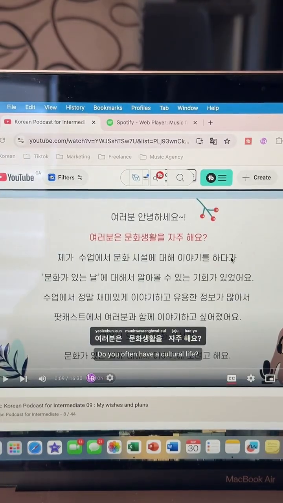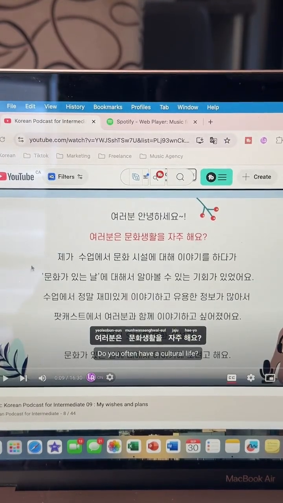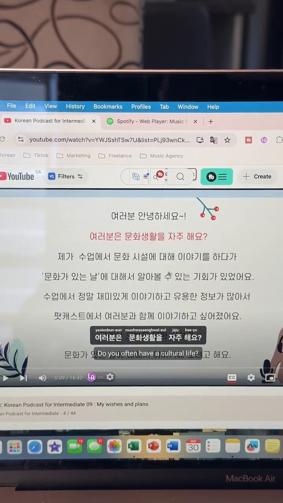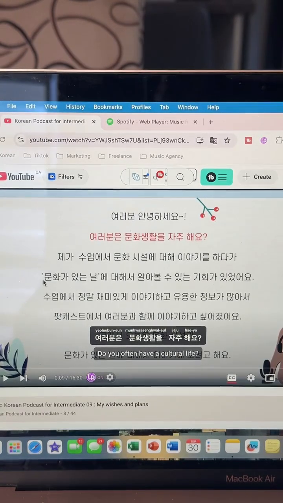This is very difficult, but let's jump to the second part of the sentence. We have 문화가 있는 날. 문화, we know that it is culture. 있는 is from the verb 있다, to be or to have. And then we have 날. Does any of you know what 날 would mean? Comment down below if you know.